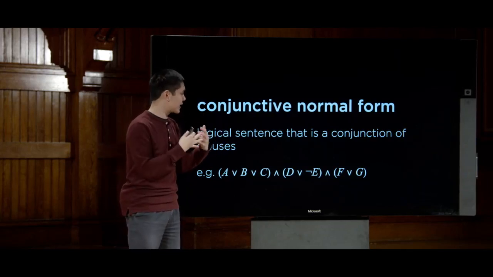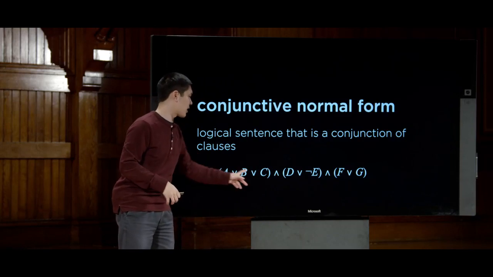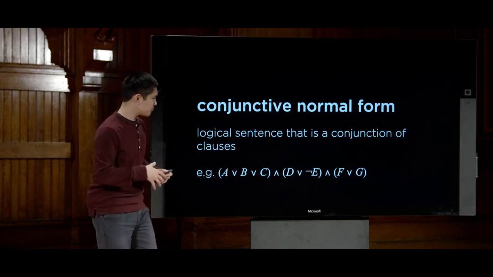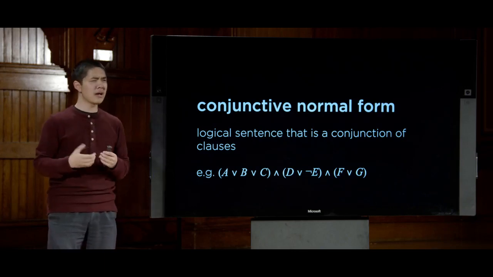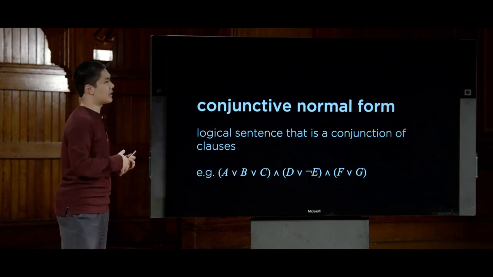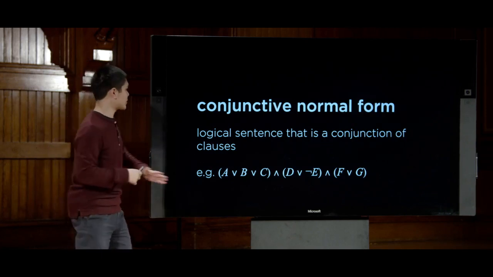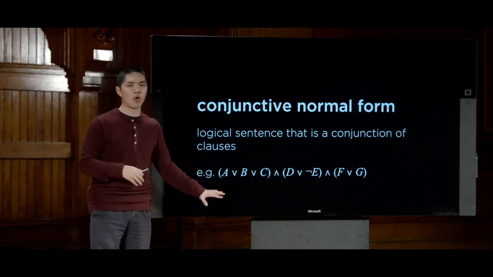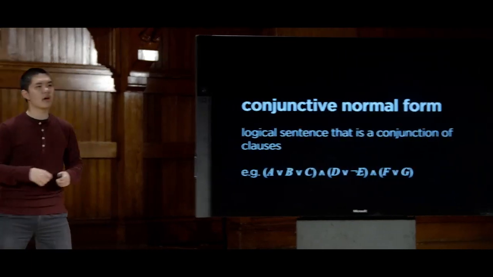All of the clauses are connected to each other using an and, and everything in the clause is separated using an or. And this is just a standard form that we can translate a logical sentence into that makes it easy to work with and easy to manipulate. And it turns out that we can take any sentence in logic and turn it into conjunctive normal form just by applying some inference rules and transformations to it. So we'll take a look at how we can actually do that.